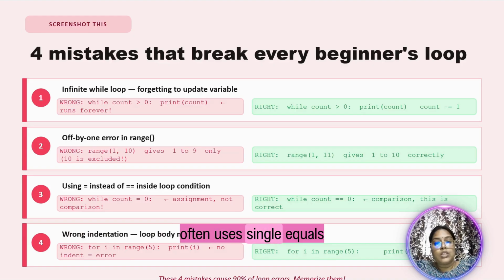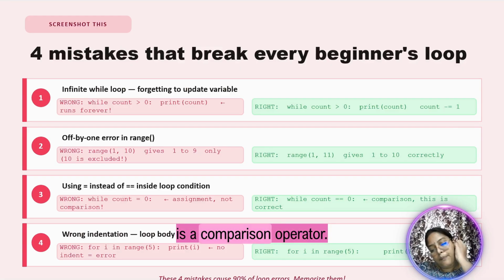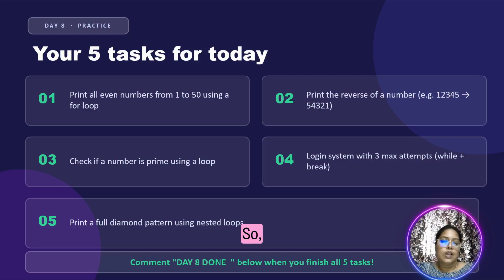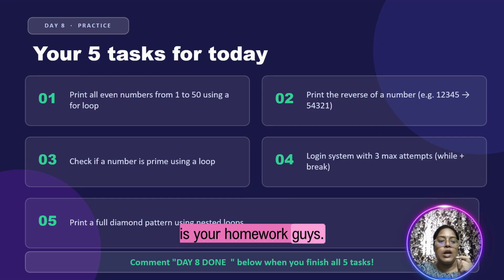People often use single equals instead of double equals. Even single equals isn't wrong, because single equals is an assignment operator, whereas double equals is a comparison operator. Sometimes some people use wrong spacing. Wrong indentation also leads to errors. So avoid making all those mistakes, and this is your homework, guys.